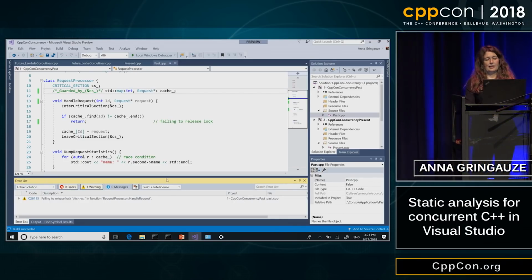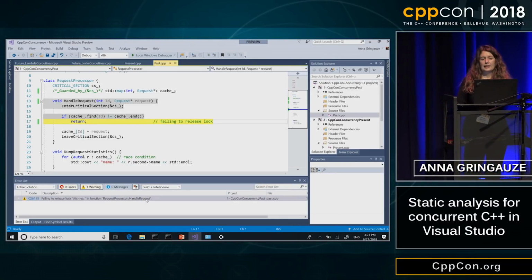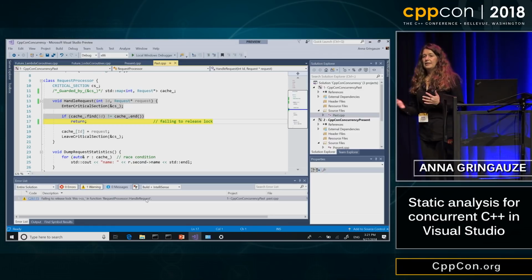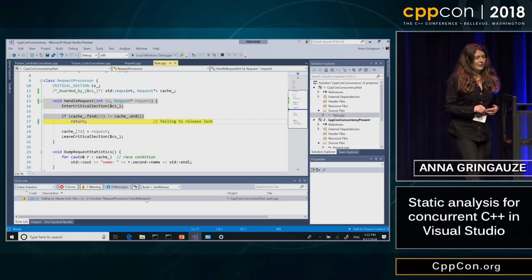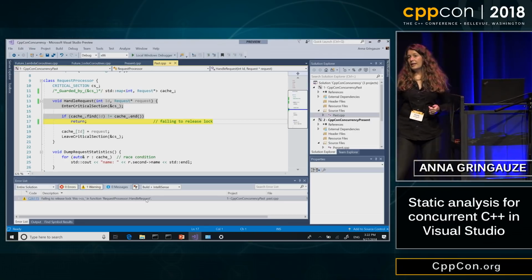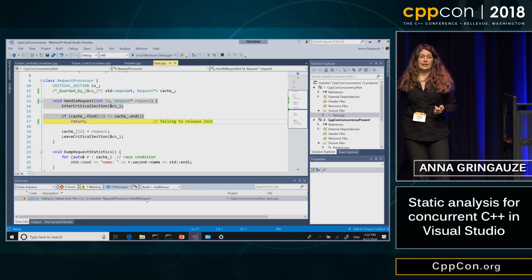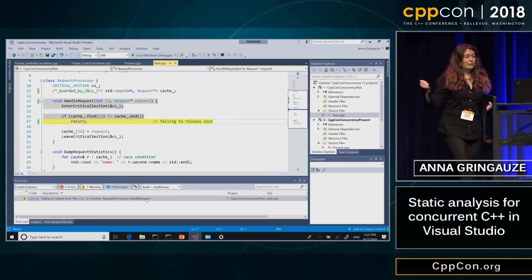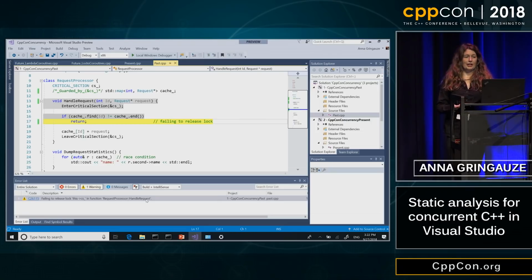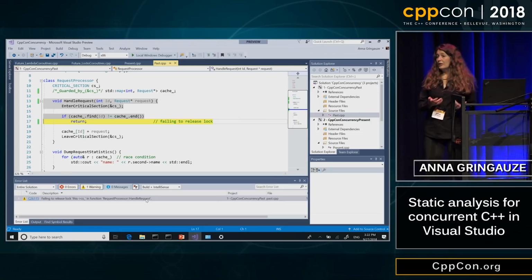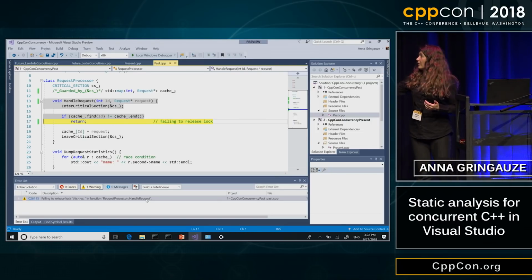Right now we see that there's one error detected that says that we are inconsistently releasing a lock. At some point we do, at some point we don't, in the same function. And as you can see, it doesn't detect the second issue where we have a data race. The problem is that the semantics of this function are not clear to the checker, or to the user as well. For example, I don't know if the cache needs to be locked or not.